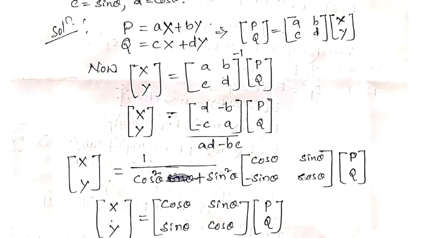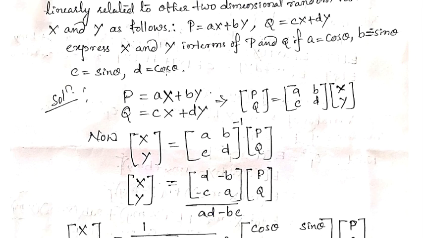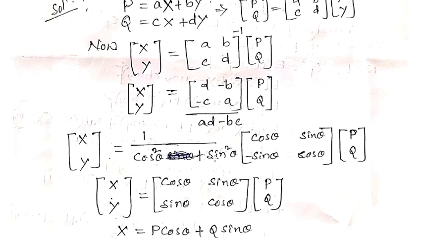So let's find this. Now x and y, we need to substitute the values. So d is cos theta. So we need to substitute whatever is a, b, c and d. So our d is cos theta and a is cos theta, and minus b is minus of minus sin theta, and c is just sin theta, it becomes minus sin theta.